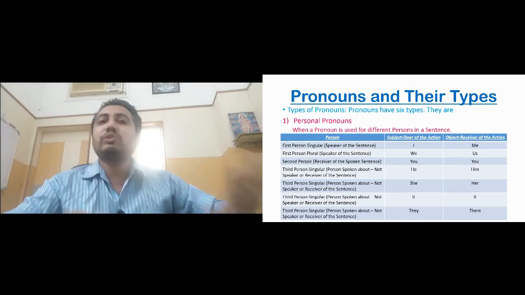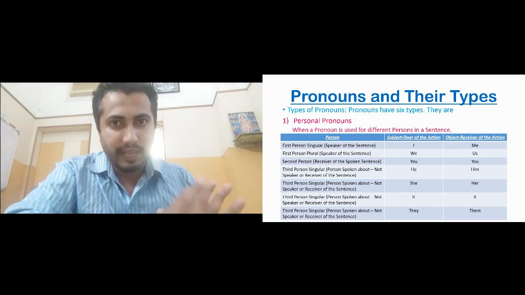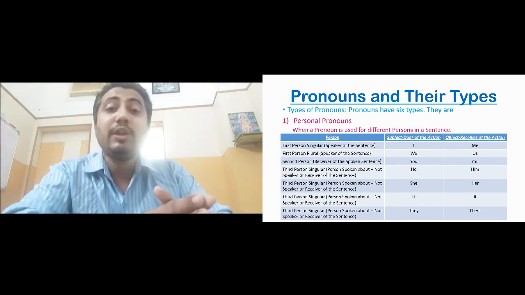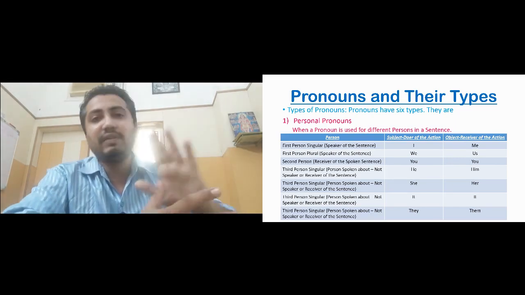Okay, students, in this way you have to learn this chart by heart. Okay, we don't have any other option. You have to learn this chart by heart. According to that, we will understand the word.